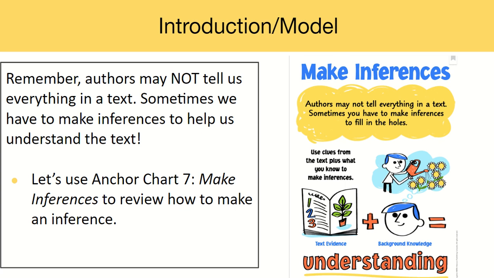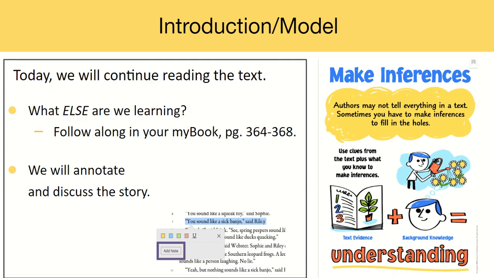So let's take a look at this anchor chart, Make Inferences, to review how to make an inference. What we do is we use text evidence or illustrations or photographs, plus our background knowledge, which is everything you already know from your life experiences and other things you have read. You always have to activate that, and that equals understanding. Sometimes we have to fill in the blanks or fill in some holes from things that the author is not directly telling us, and that is how we make an inference.